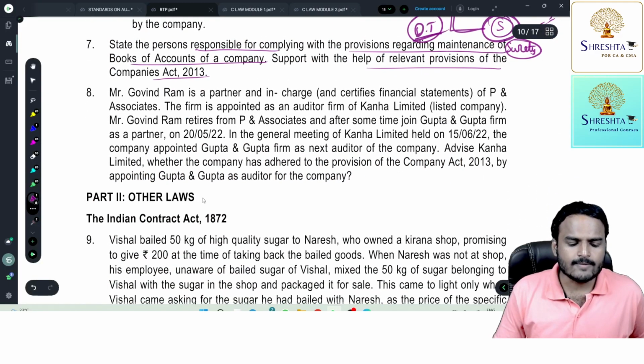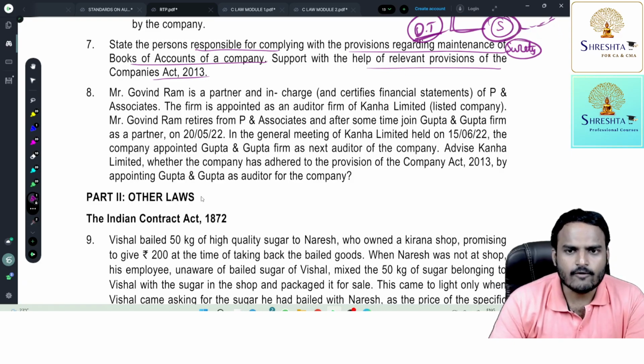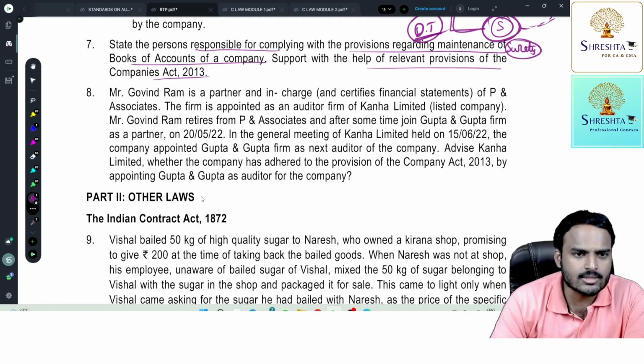Next, last question. Audit and auditors. Mr. Govind Ram is a partner and in charge of P and Associates. The firm is appointed as auditor firm of Kana Limited, a listed company. Mr. Govind Ram retires from P and Associates and after some time joined Gupta and Gupta firm as a partner on 20th June 2022. In the general meeting of Kana Limited held on 15th June 2022, the company appointed Gupta and Gupta firm as next auditor of the company.